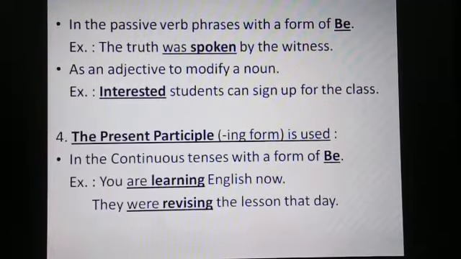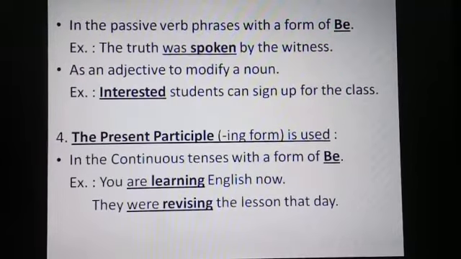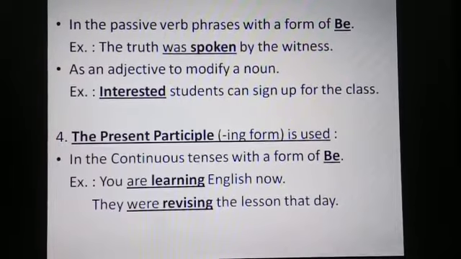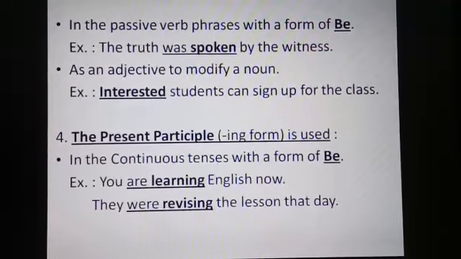We have another example. They were revising the lesson that day. Now, this is an example of past continuous tense. Were revising is the verb phrase, where were is the helping verb and of course a form of be, and revising is the ing form or the present participle form of the verb revise.